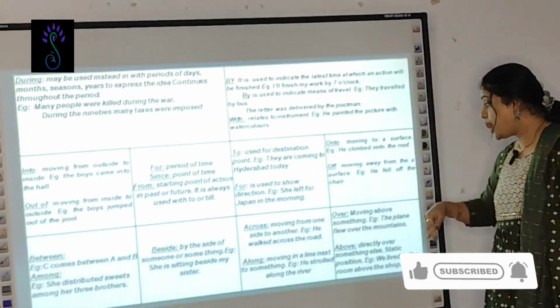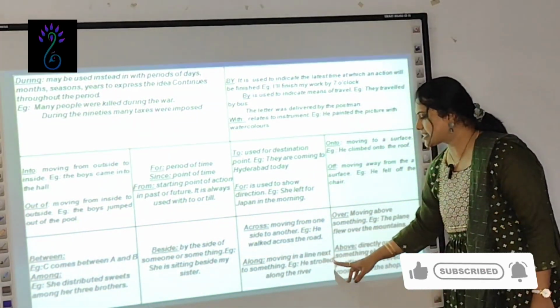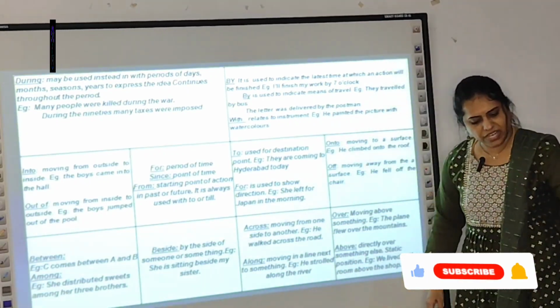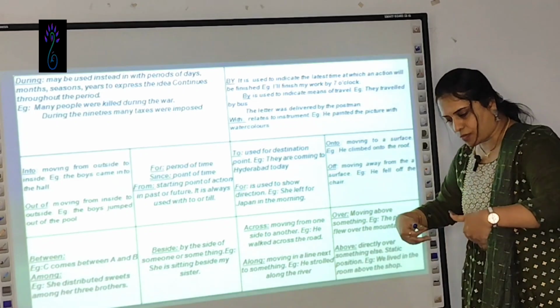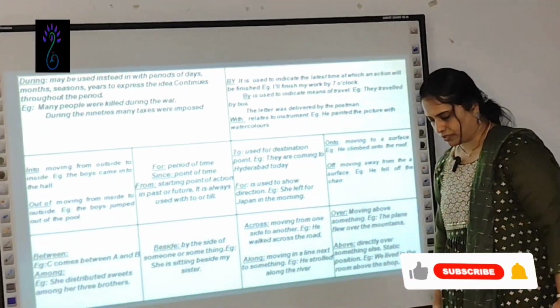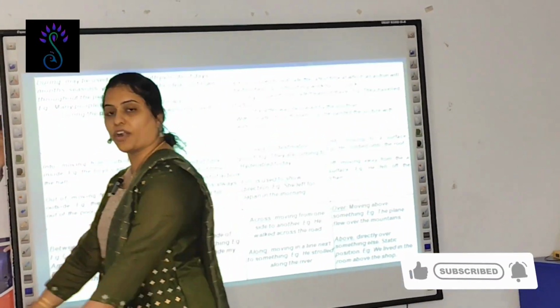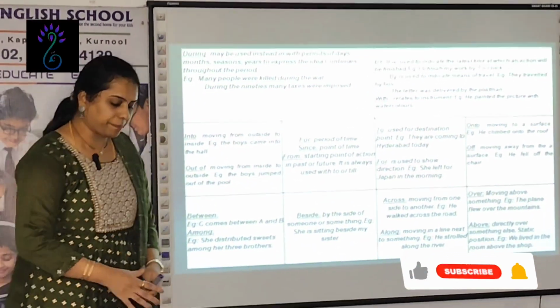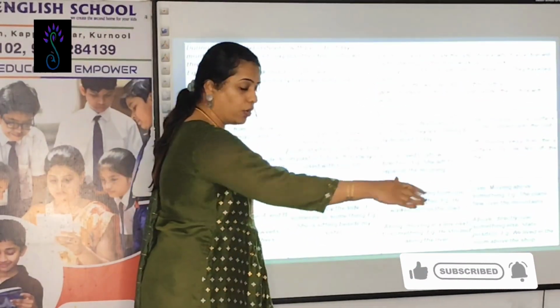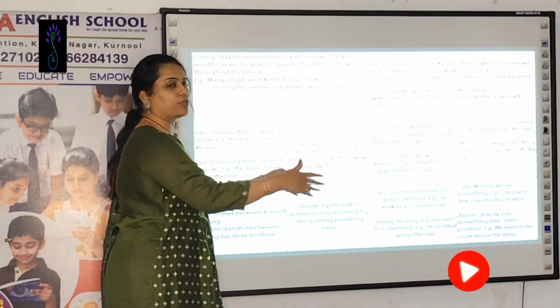Along is moving in line next to something. A river is passing like this. This is the road, beta. When you are moving onto this road, then you say across the road. When something is passing beside you and you are moving parallel to that, then you say along.